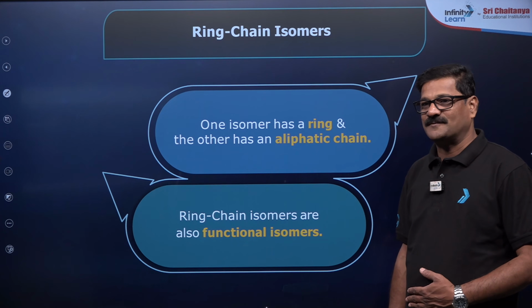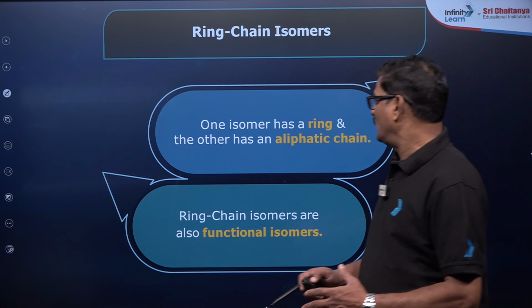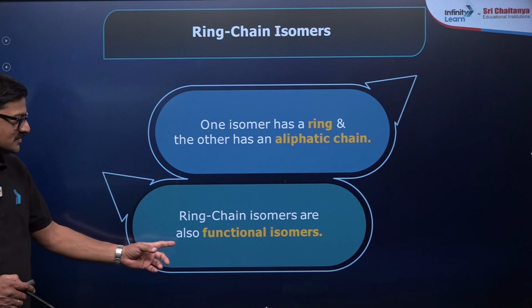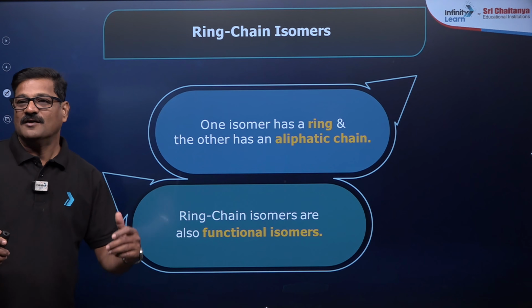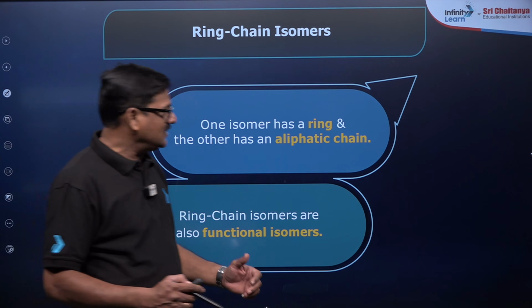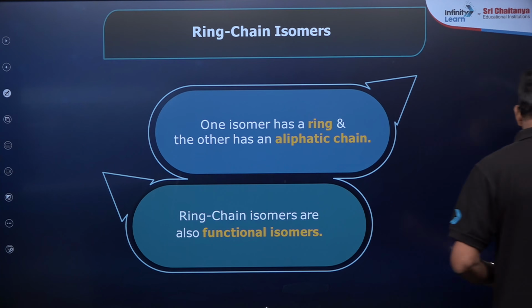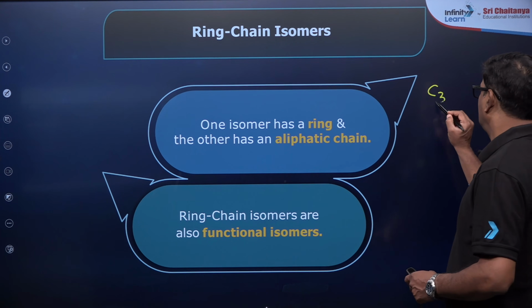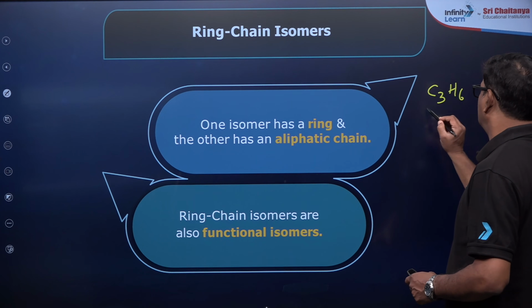Ring chain isomerism. Compounds where one isomer has a ring, another is an aliphatic chain. Ring chain isomers are also considered to be functional isomerism. So what is this? Ring chain isomerism and functional isomerism. You take C3H6.